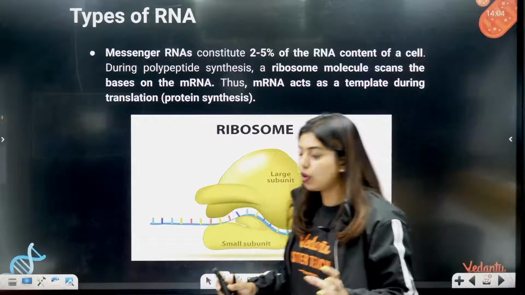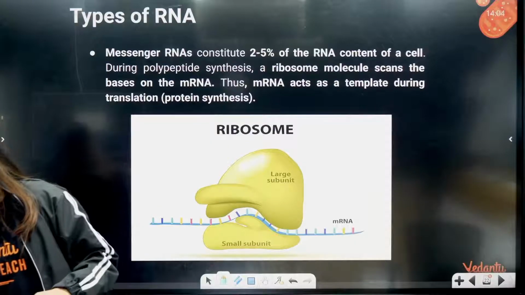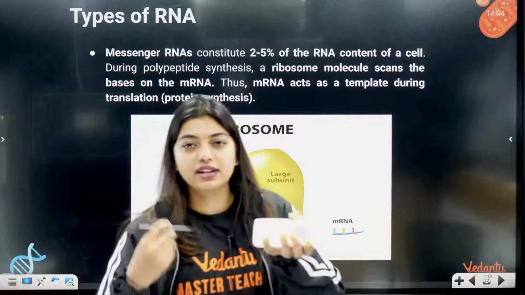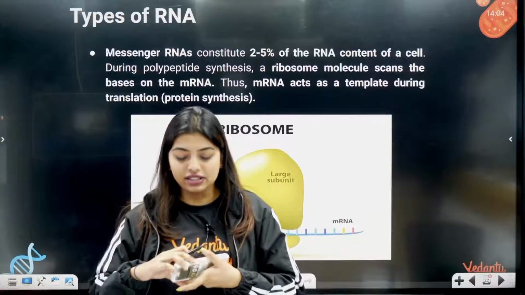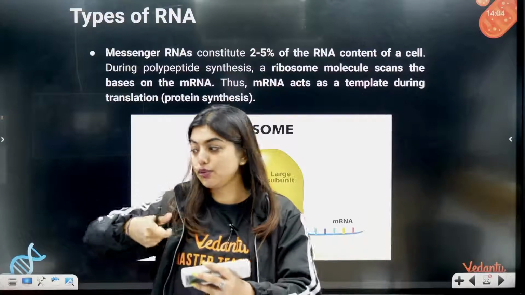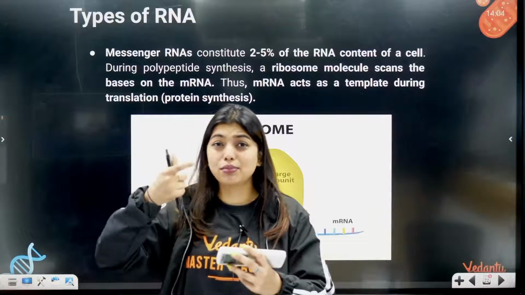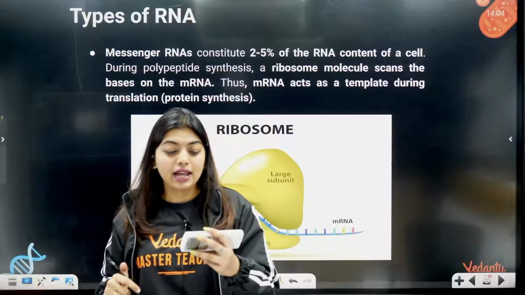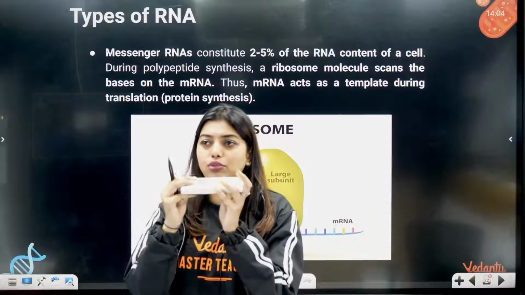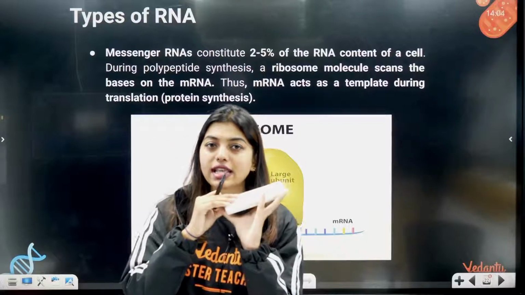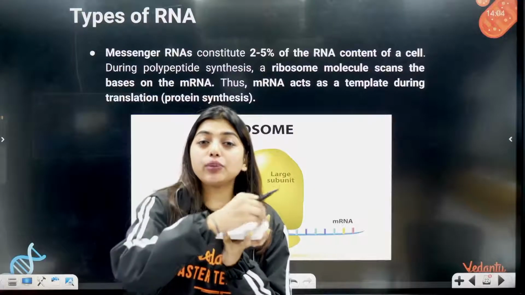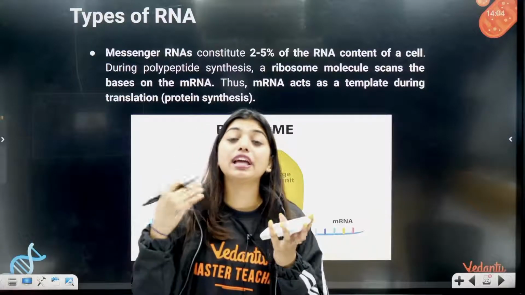This ribosome, what it does is, let's say on this remote something is written. Even you people can't see, even I can't see. Something is written, I want to read this. For that, I'm going to use a reading glass, or I'm going to use my phone camera and magnify it, so I can read it. That is the tool that I'm using. Let's consider this remote as mRNA. If this remote is the mRNA, then there are 2 units which are going to help us read what is written on the mRNA. Then only I can form proteins.